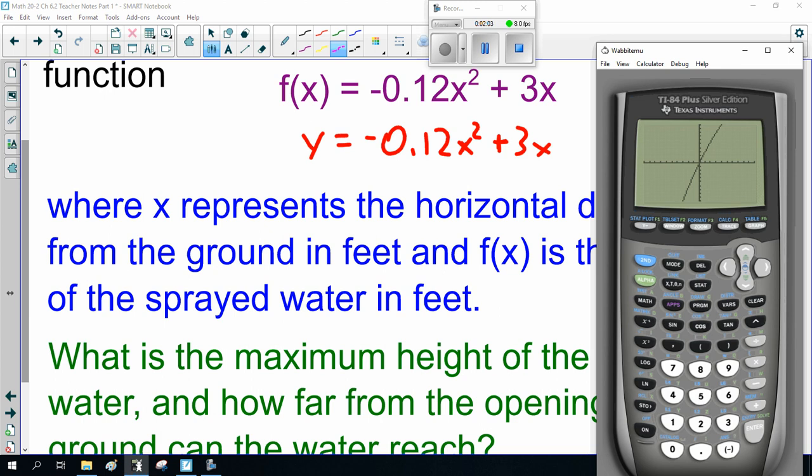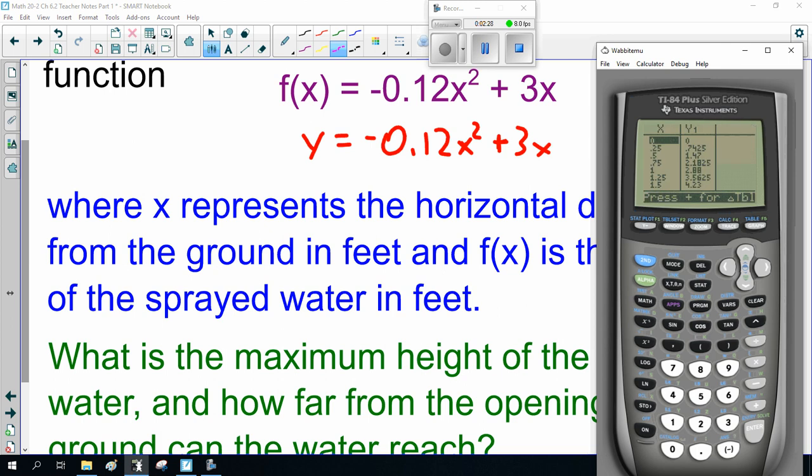Now I want you to think about this a little bit. X represents the horizontal distance, so we're not having a negative horizontal distance. And f of x is the height, so we don't have a negative height. So I can set my window starting at 0, but I'm also going to cheat.